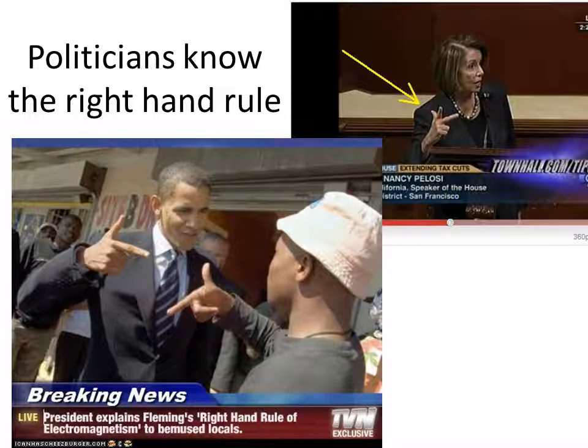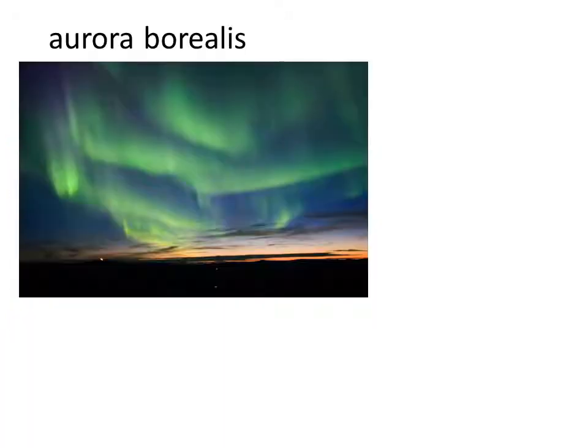Well, even politicians know the right-hand rule, as we can see that Nancy Pelosi is using it in her discussion, and Obama is explaining this to a constituent, I guess.